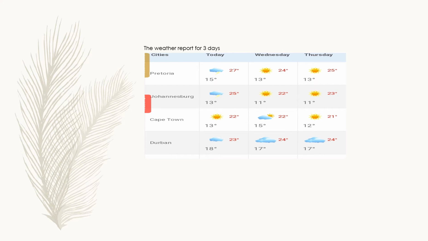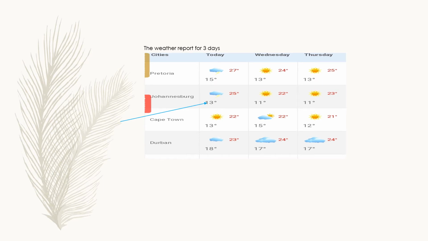Johannesburg. Are we nearer to Johannesburg? Cape Town. Are we nearer to Cape Town? Or are we in Durban? That's right. We are in Johannesburg. So we look at Johannesburg.